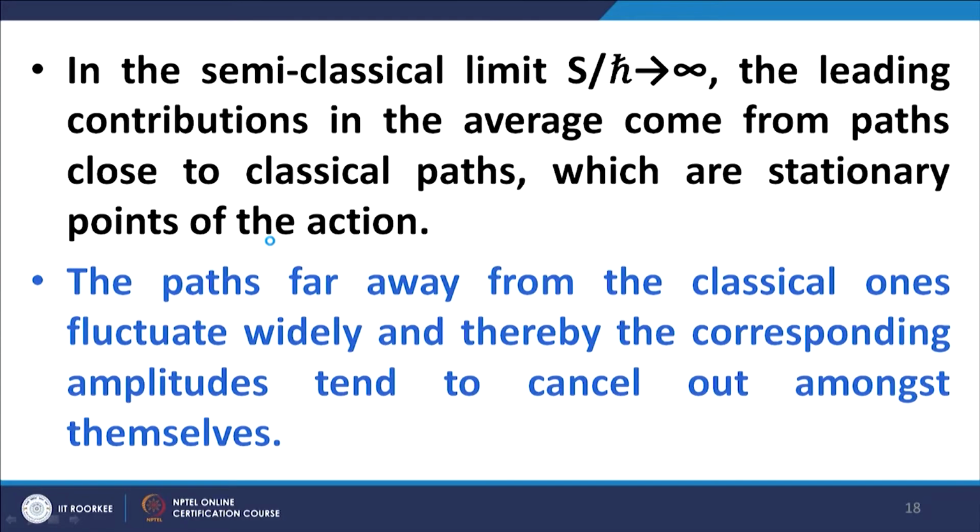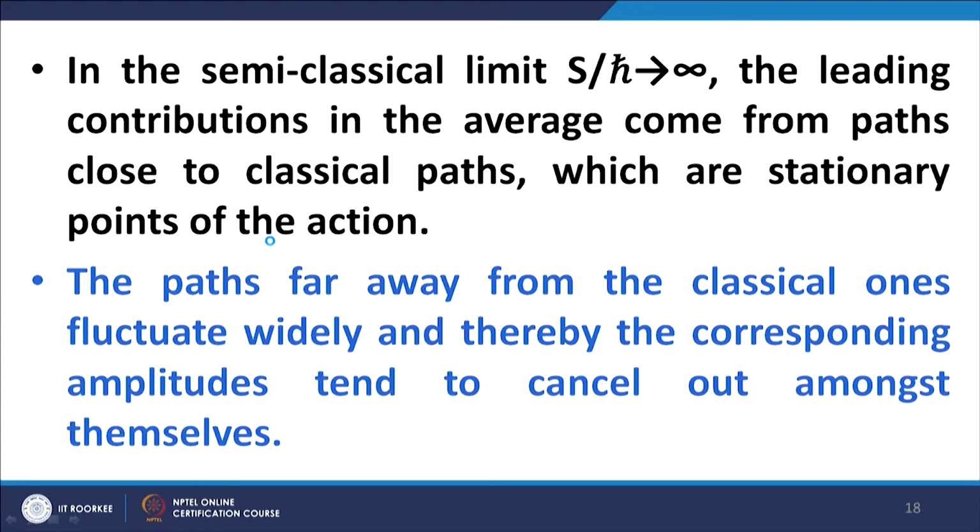On the basis of this we can also explain why physical systems for which h tends to 0, that is S upon h tends to infinity, are modeled adequately by classical paths or classical behavior, and the quantum set of paths approaches the classical path.